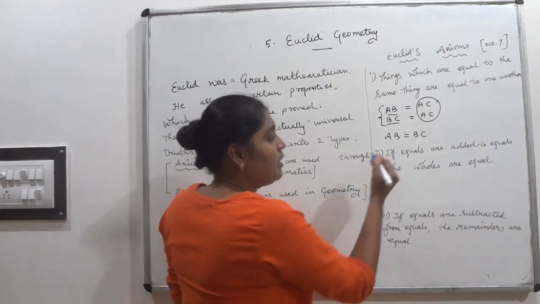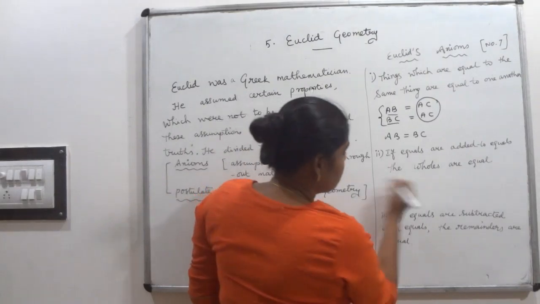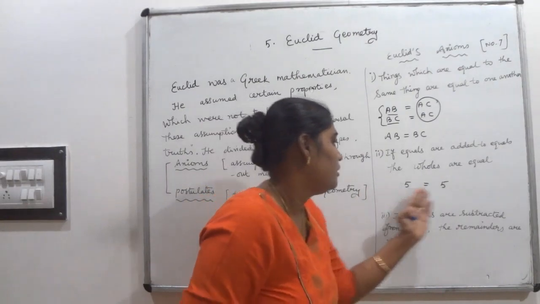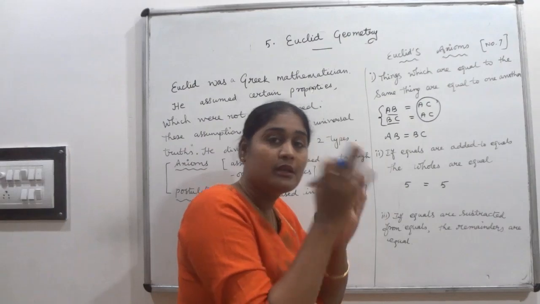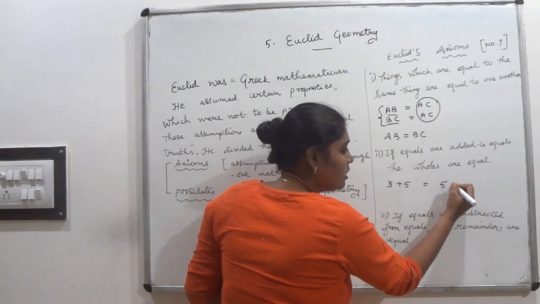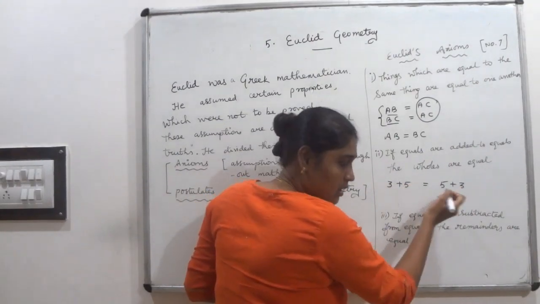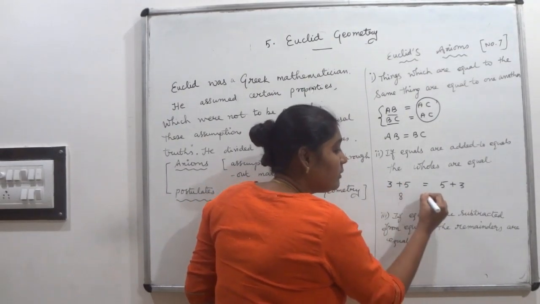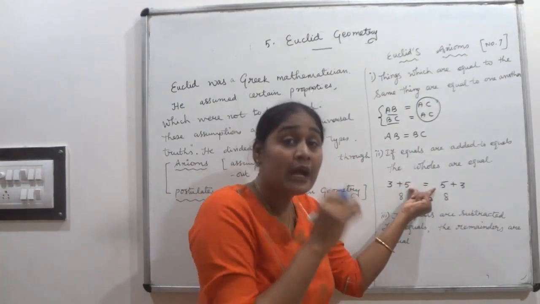Then the second one: if equals are added to the equal, then the wholes are equal. Suppose I am taking here 5 which is equal to 5. These are equal things. Suppose I am adding equal things here, then the wholes will be equal. See, suppose I am adding 3 on both sides. 3 is an equal number, I am adding on both sides to the equals. Then it will give you equals only. 5 plus 3, what is it? 8. 5 plus 3 will give you 8.